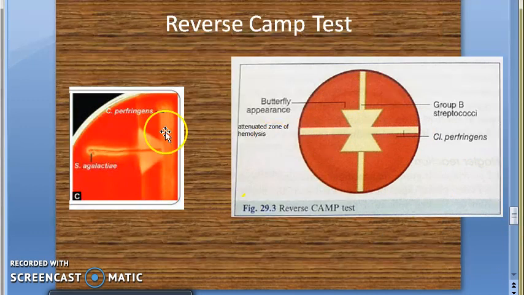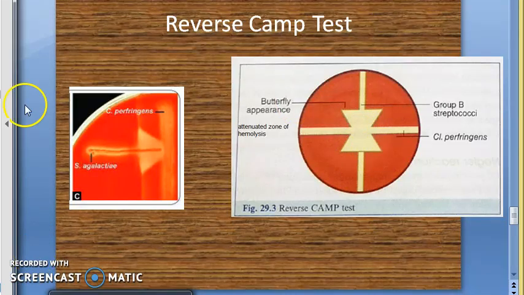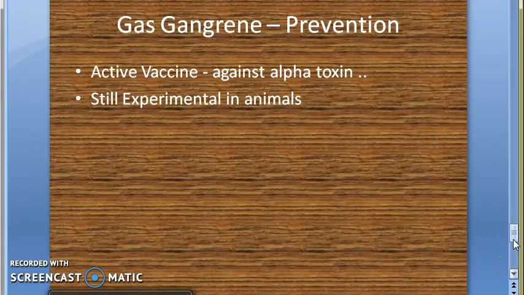Reverse CAMP test, you will put Clostridium perfringens on blood agar and perpendicular to it you will put group B streptococci. You will see an arrow shaped attenuated zone of hemolysis which is pointing towards the Clostridium perfringens. This is butterfly appearance or arrow appearance you can say. This you will get only after leaving it for 2 days at 37 degrees centigrade.